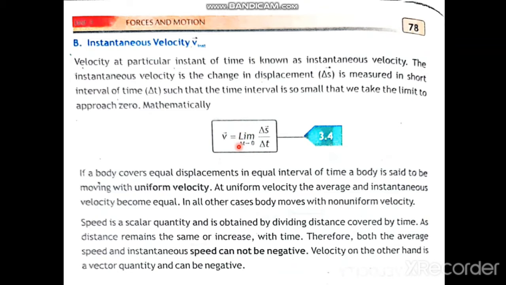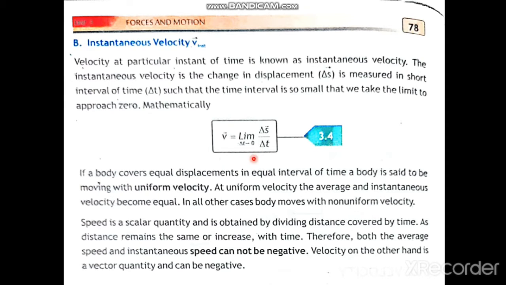At that specific interval of time, the change in displacement is known as instantaneous velocity. It means that the velocity of a body during the specific interval of time when delta t is approaching 0 is instantaneous. Delta t is so small that its limit is approaching 0.